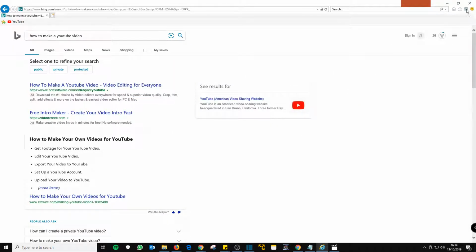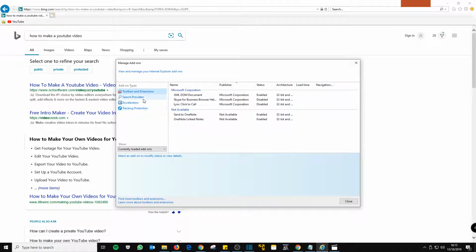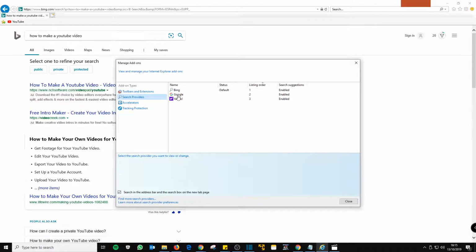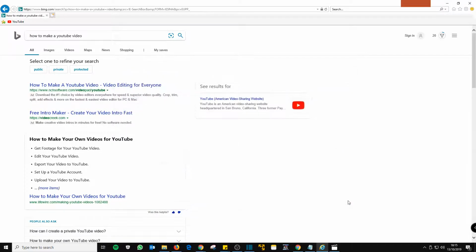so it refreshes it. So we just go back onto settings and then manage add-ons, go to search providers. We can see that they've now been added into this menu here. So I could just make Google my default, so set as default, and we close.